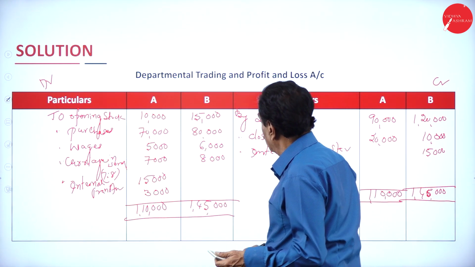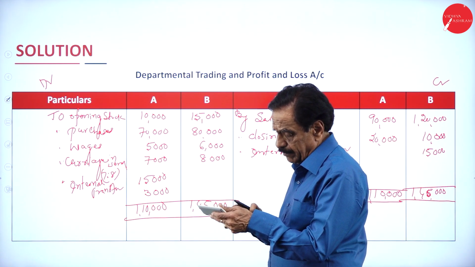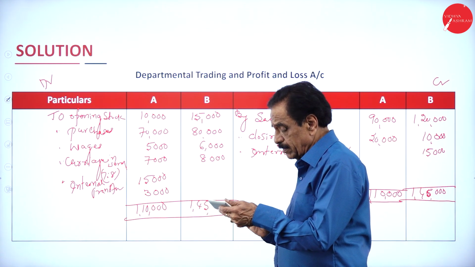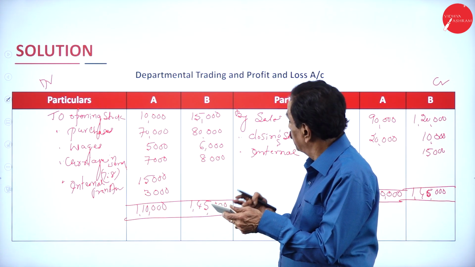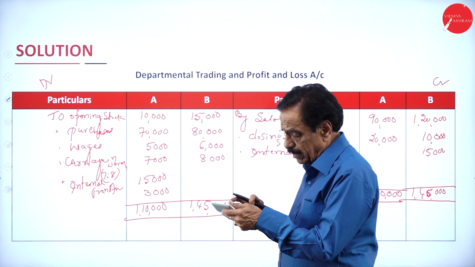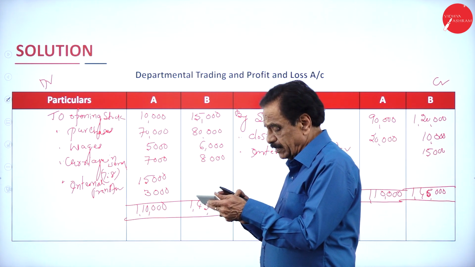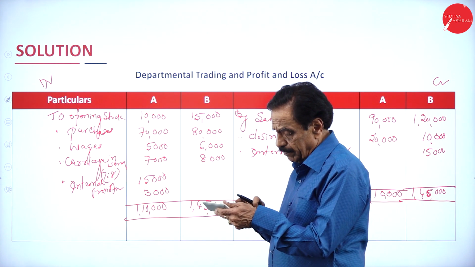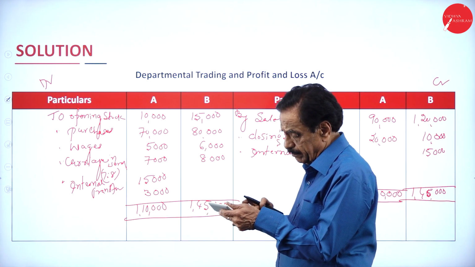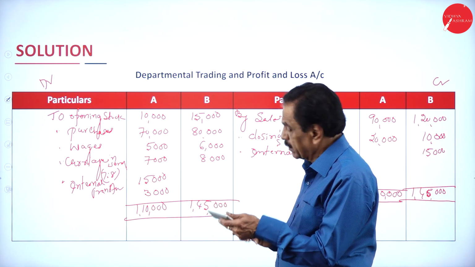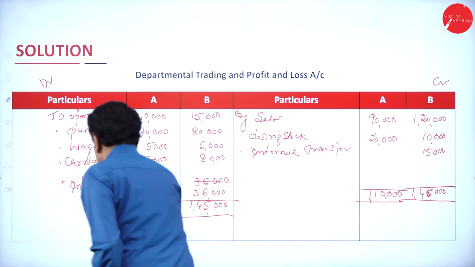Come back here. 1,45,000 minus 15,000 minus 80,000 minus 6,000 minus 8,000 is 36,000. This is called the gross profit.